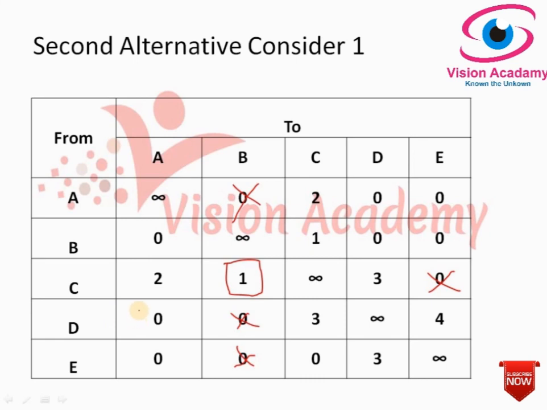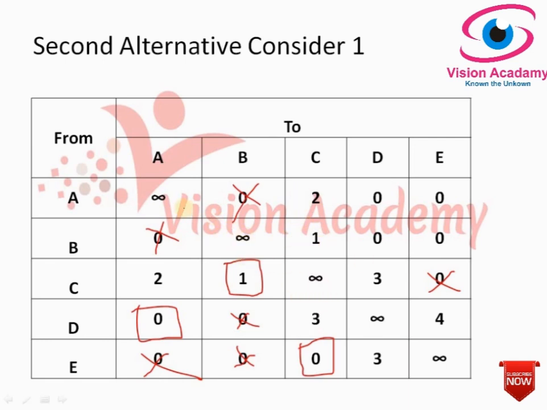Yes, we can take this into consideration. I will give a rectangle around this and cross out all other 0 in the column. Then I will move to the next row, that is E. In E there is only 1 zero here, so I will give a rectangle around it and cross out all other 0 in the column. There are no other 0 in the column.